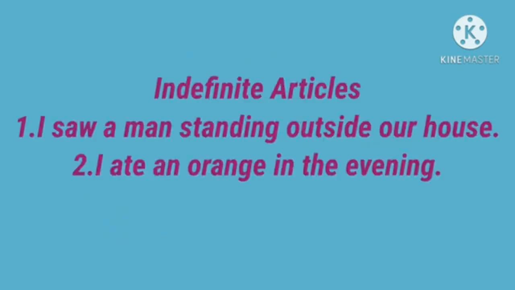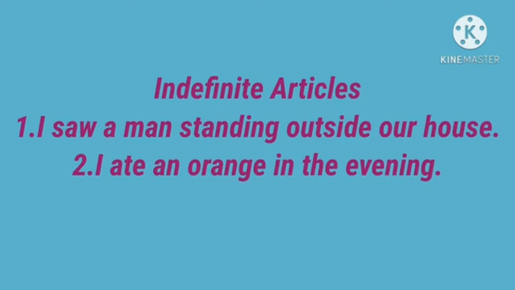First, indefinite articles. I saw a man standing outside our house. I ate an orange in the evening. In these sentences, the words a and an do not refer to any particular person or orange.